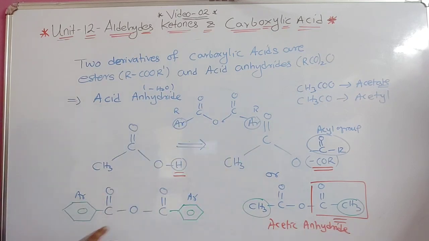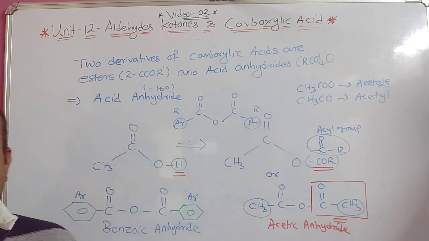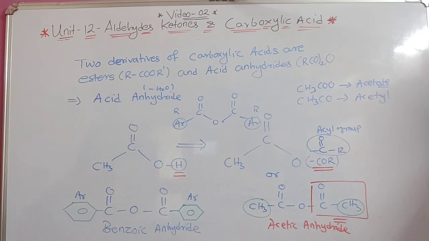I am talking about AR. So if two benzene rings are there, we can call it benzoic. This is acetic acid, and this is benzoic acid. So two benzoic acid groups are used, so benzoic anhydride. What is it called? Benzoic anhydride. Understood? So these are all the general forms which are given in your book. So what we have discussed one by one was all about the general forms given.